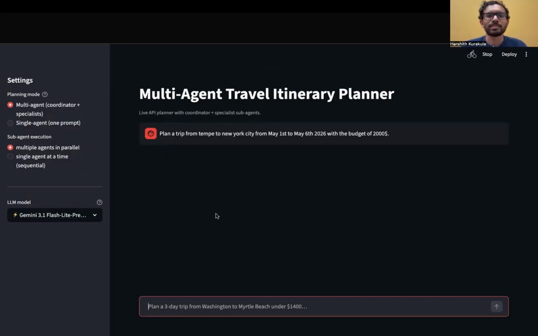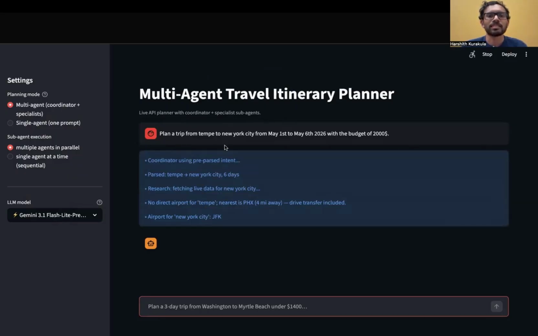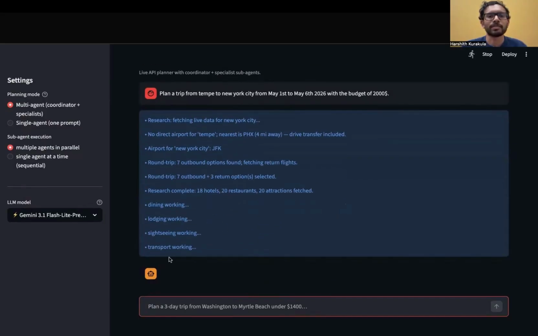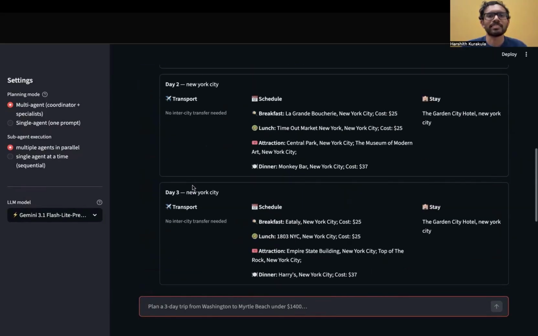I have asked the system to plan a trip from Tempe to New York from May 1st to May 6th with a budget of 2000. Here we fetched a round trip of 7 options, and then it collects the data and passes it to the respective agents. And then here we have the plan.